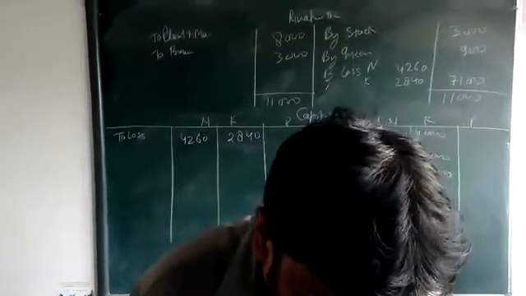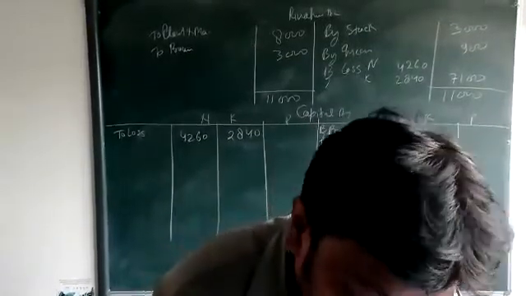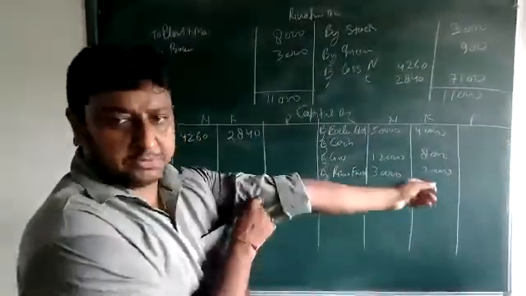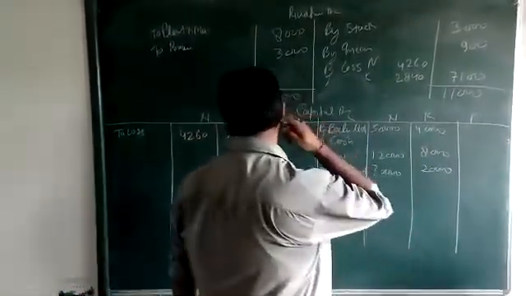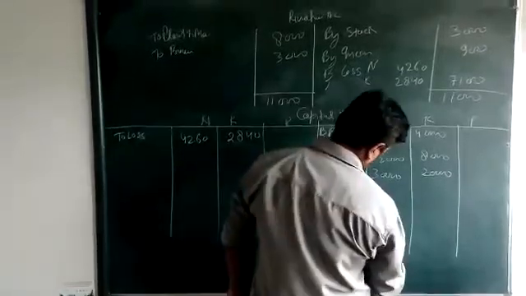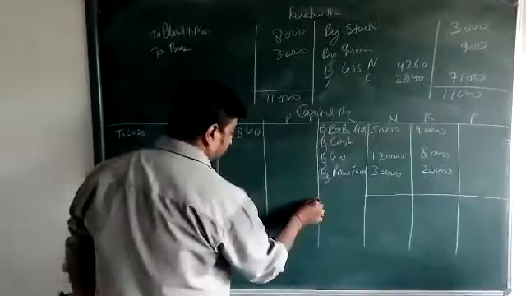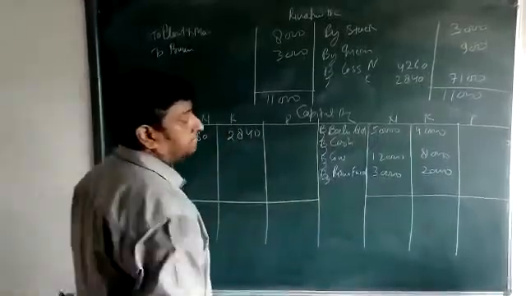Okay. Now nothing is left for distributing here. All things are distributed. Now we are going to calculate and take the capital of the old partners. Then on the basis of that, we are going to calculate the capital of the new partner.